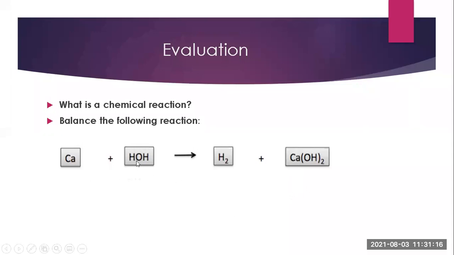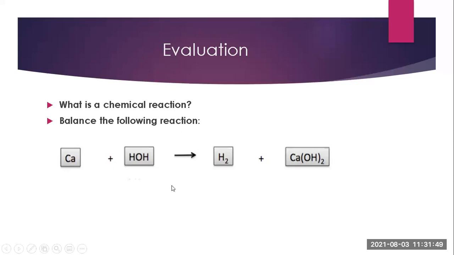Then below that, write on the reactant side the number of hydrogens. Now how many hydrogens are there? 2 hydrogens are there, so write here 2. Now in this case, how many hydrogens are there? 2 plus 2, as OH by 2 is there. This 2 is for both the oxygen and hydrogen. So here 2, and as the plus sign is given, 2 plus 2, 4 is coming here. The number of hydrogen here is 2, and here it is 4. Then oxygen: here the number of oxygen is 1, whereas here it is 2.